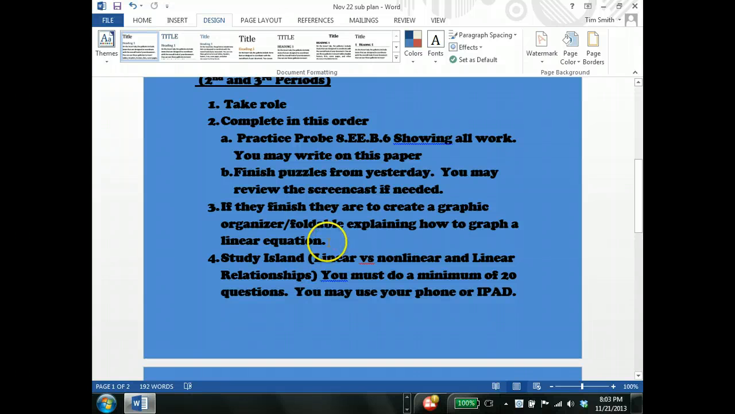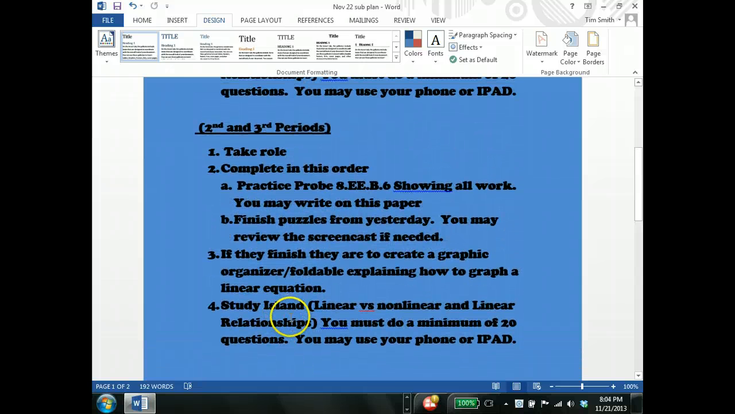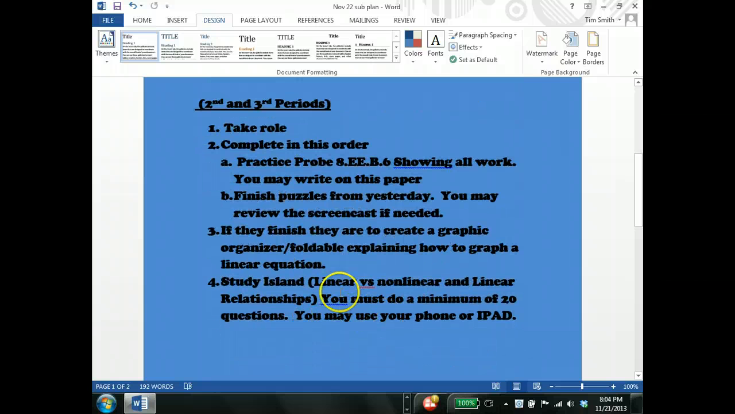I expect good work. And so this kind of rounds up what I expect from you. I do expect your behavior to be respectful toward the substitute. If not, there will be consequences when I get back. And I believe you're going to have a great day and have a good weekend. See you guys on Monday.